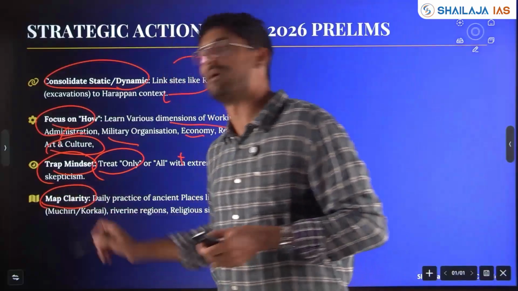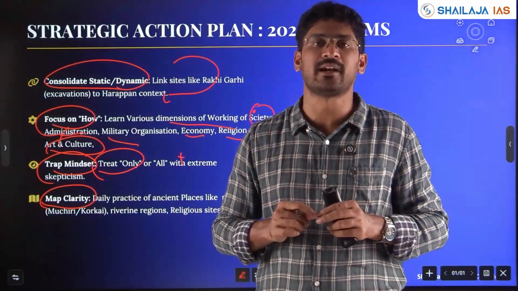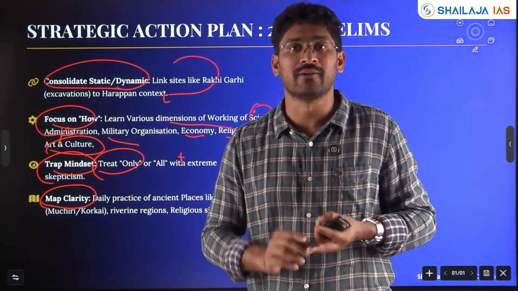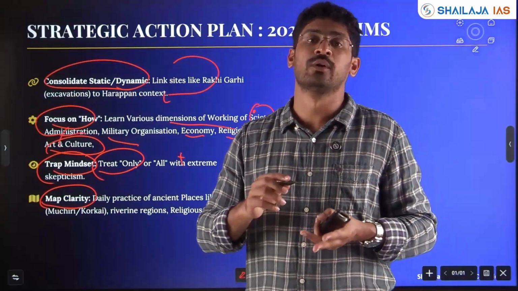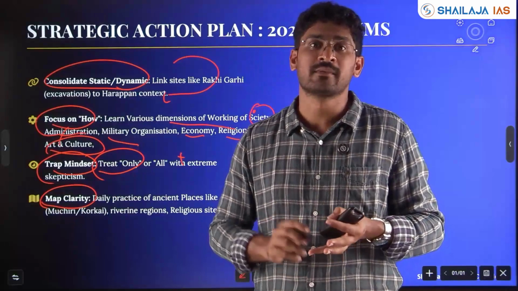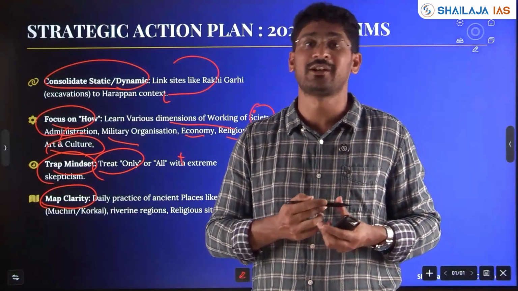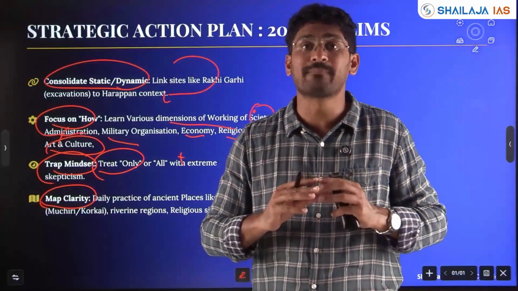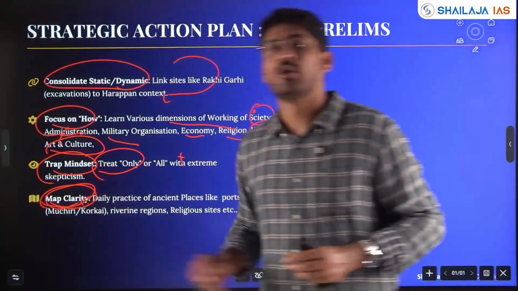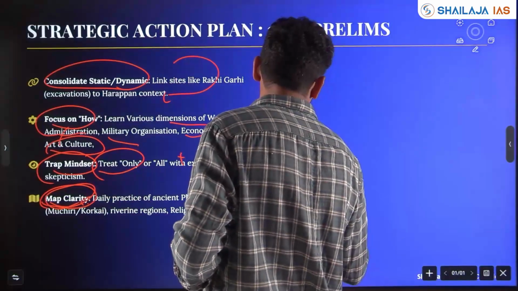Then map clarity. My friends, revision is the key. For map, if you think previous day you will see everything and go, it's not possible. You need to do Harappa sites, then Vedic sites, then, for example, Mauryan, Ashokan rock edicts, then Guptas, their ports. Then you have to do medieval Indian history till modern Indian history. You have to map so many places. If you have to know the map with clarity, you have to revisit, you have to revise, you have to do active recalling, my friends.